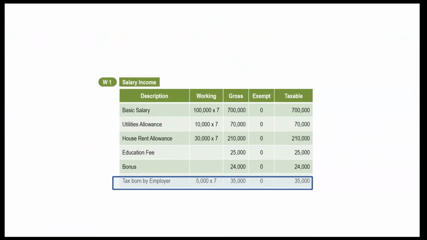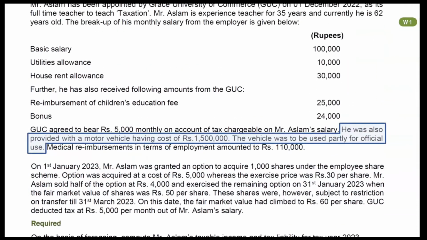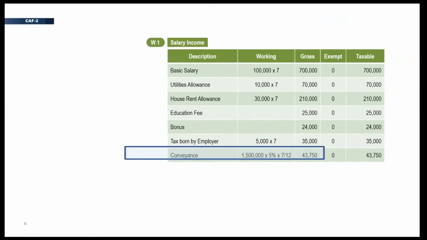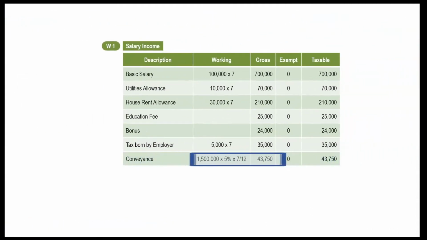Next item is conveyance facility for official and personal use. Recall notes slide. 5% of cost of vehicle will be included in salary income. Mention it in your working. Don't forget to multiply by 7 by 12 factor because Mr. Aslam has worked for 7 months in this tax year.